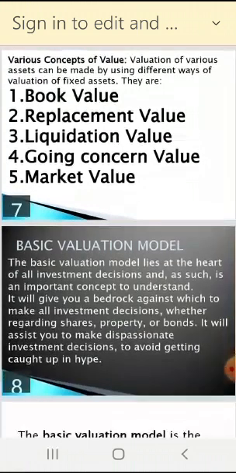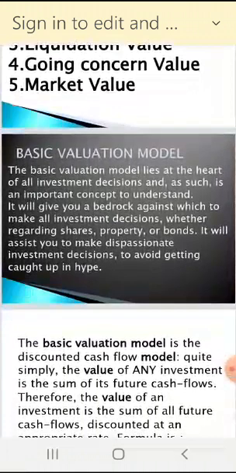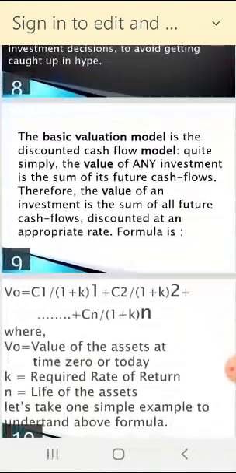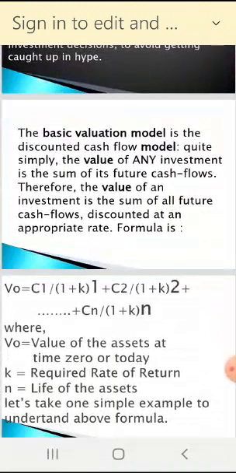Then we already covered the basic valuation model. In the basic valuation model we had one formula. Please remember the formula: V0 equals C1 divided by (1 plus K) raised to 1. Now, value depends on what?